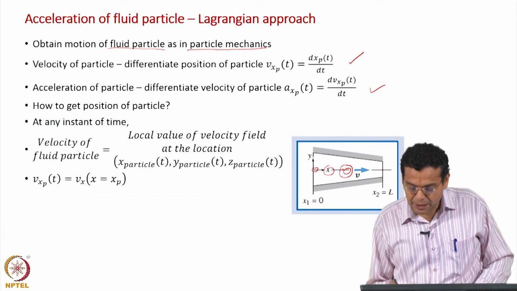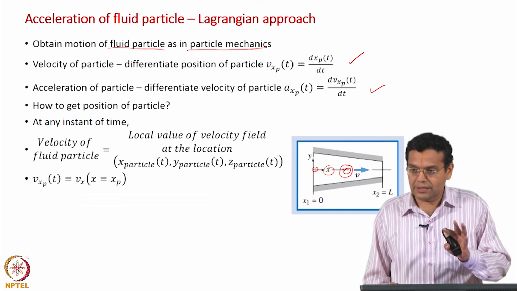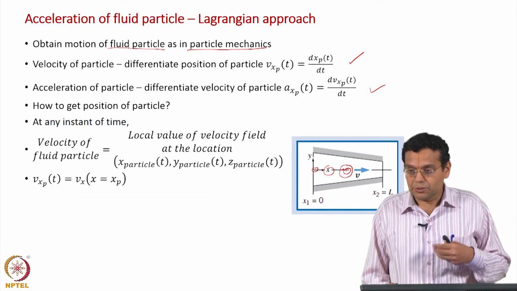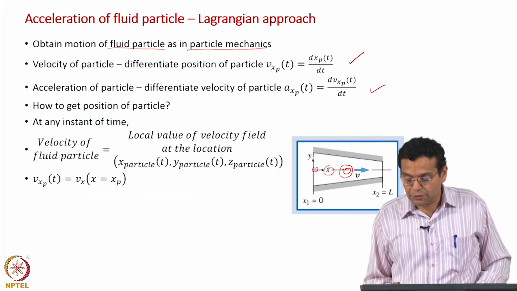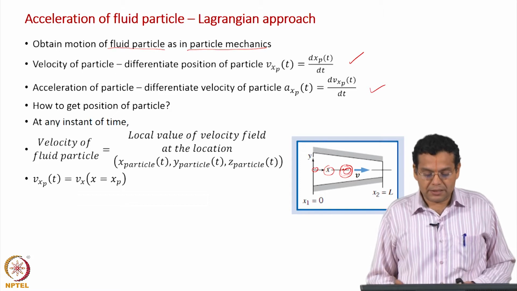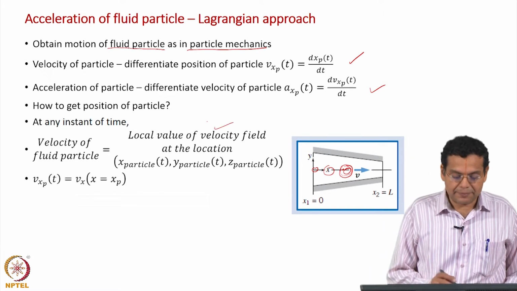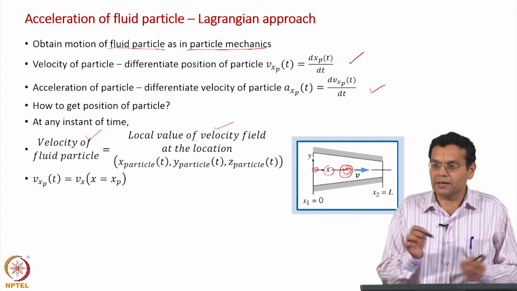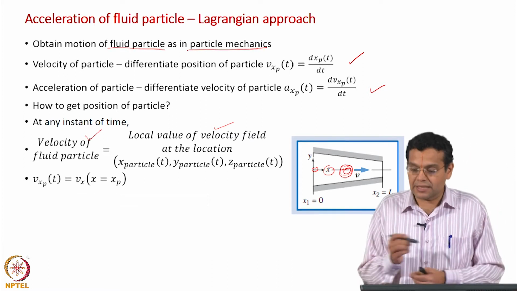I will repeat again, you are at a particular location, the velocity of the fluid, which is the Eulerian description, should be equal to the velocity of the fluid particle which happens to be at that particular location at that particular instant. First I told the right hand side, then the left hand side. I will repeat the statement in the reverse direction.